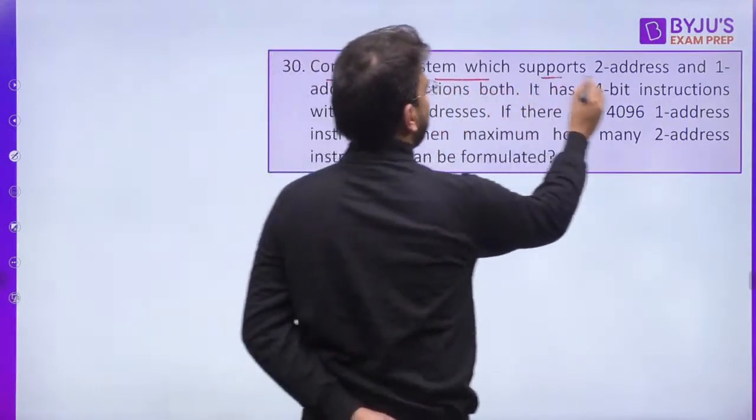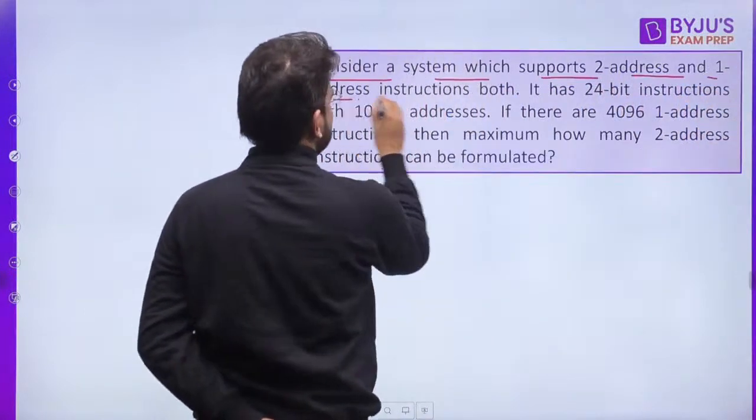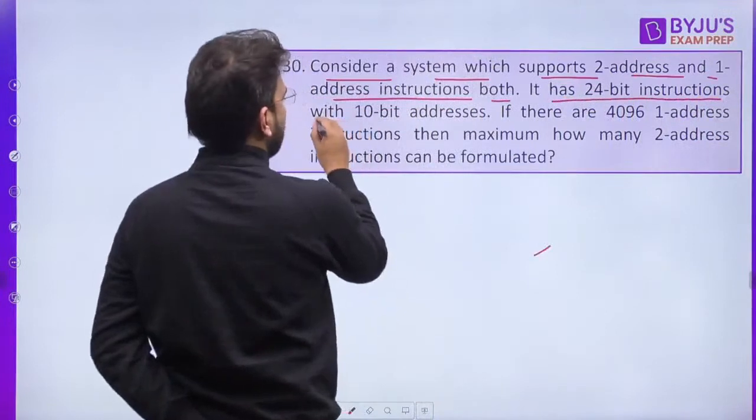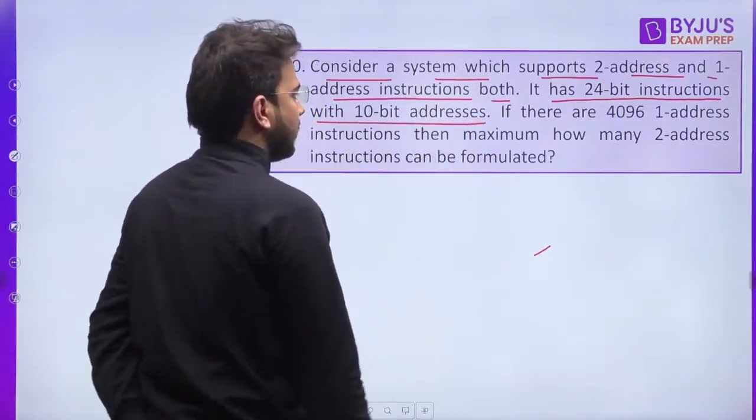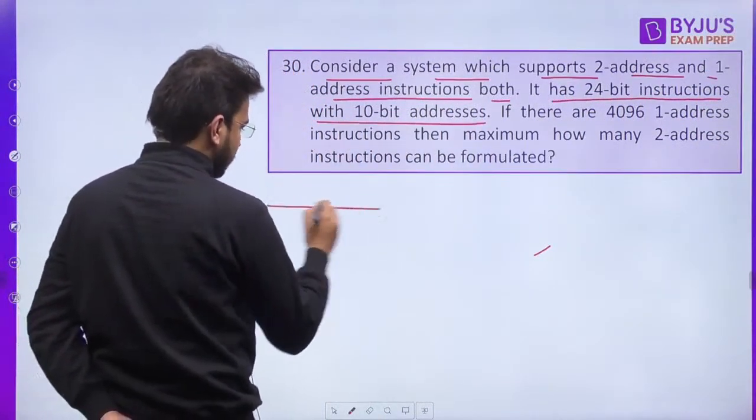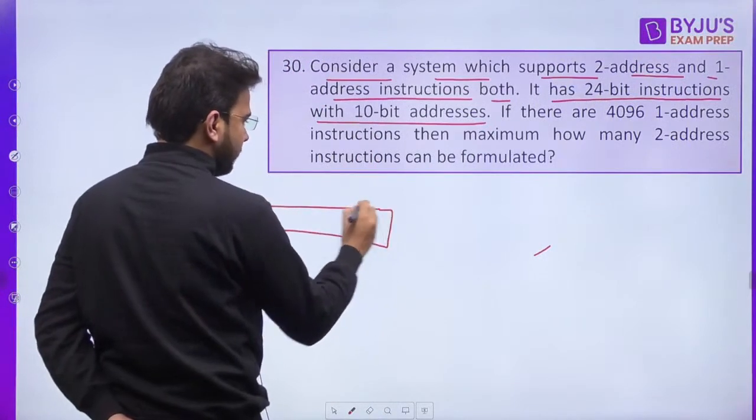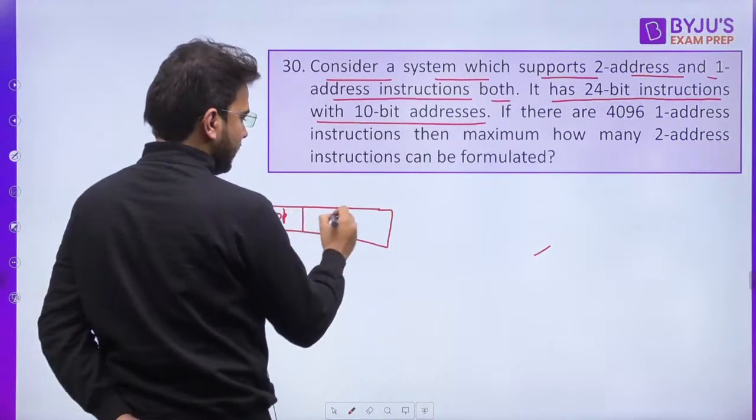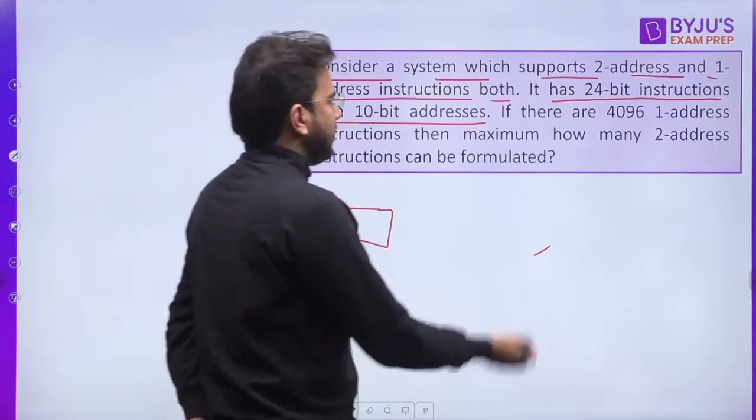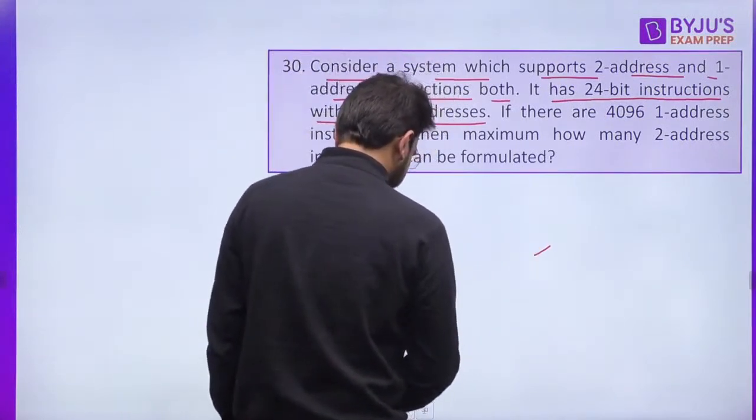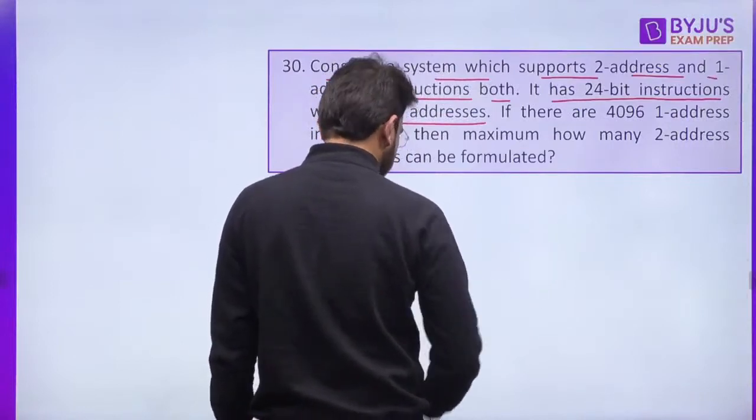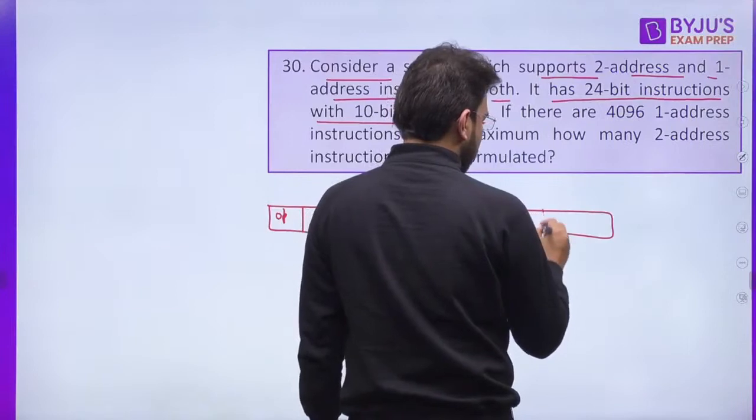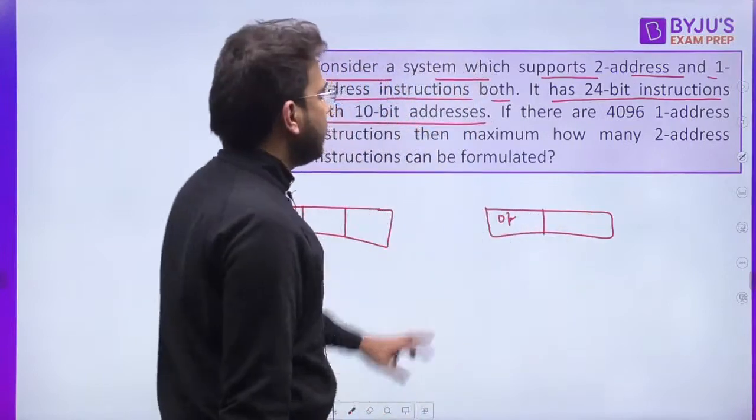Consider a system which supports 2 address and 1 address instructions. Both have 24-bit instructions with 10-bit addresses, right? So let's consider the format of 2 address. Opcode will be there, and 2 address fields will be there. Similarly, it supports 1 address also. So here it is opcode and here it is only 1 address field.